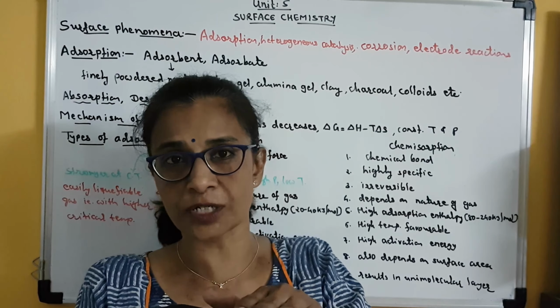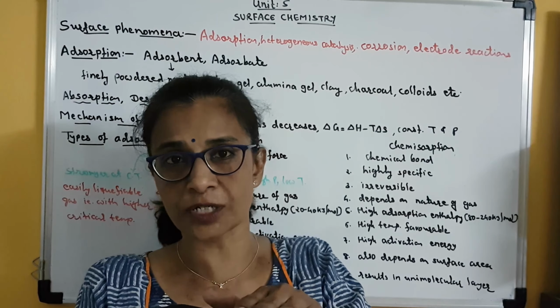Let us take one more example. Suppose we have moisture present in some container. Clear? Means the water vapor is present in that container. Now in the container which has water vapor, if I place anhydrous calcium chloride as well as silica gel, both inside that container, and then the container is closed.